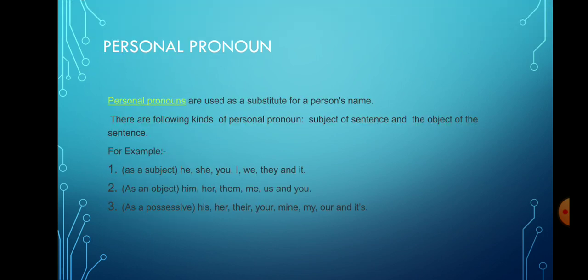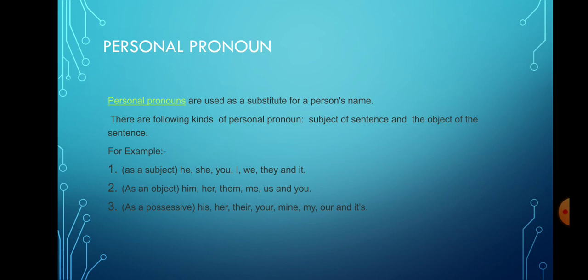Now we will learn one by one the type of pronouns. So in that first comes the personal pronoun. Children, you know, personal pronouns are used as a substitute for a person's name. Is it clear now? Personal pronouns are those that are used in place of a person's name. You may call it a substitute of name of a noun. They are following kind of personal pronoun.